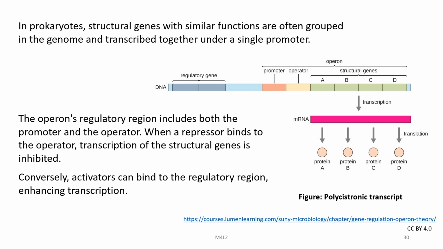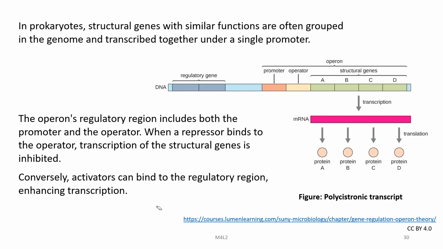So, in prokaryotes, structural genes with similar functions are often grouped in the genome, as we have mentioned several times in this lecture and also in earlier lectures, and these are transcribed together under a single promoter. Okay. So, these are the structural genes A, B, C, D, for example. Together these constitute an operon: the promoter, operator, and also the structural genes. The operon's regulatory region includes both the promoter and the operator.